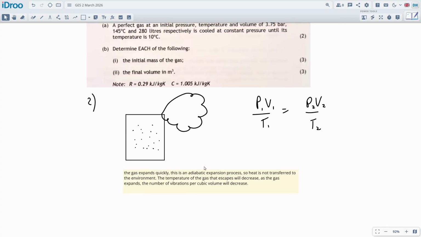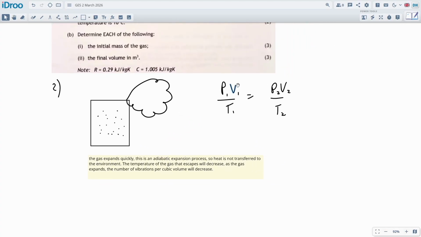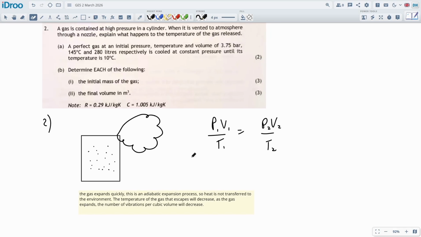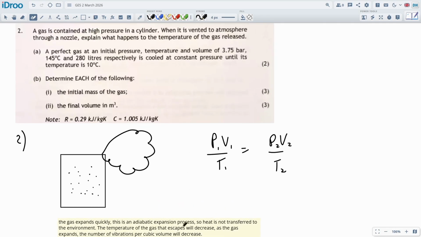Yeah, so technically the temperature is decreasing. What's happening is the energy inside the gas is maintained because it's not lost to the environment. It's just basically saying if you expand a gas, what happens to it. So the volume will increase, the pressure will decrease, and what does the temperature do? Well, apparently the temperature will decrease.